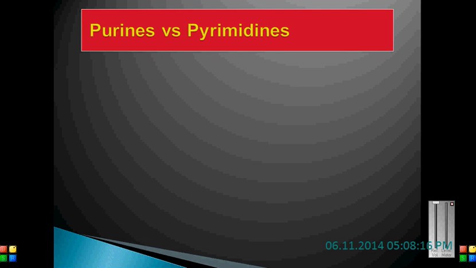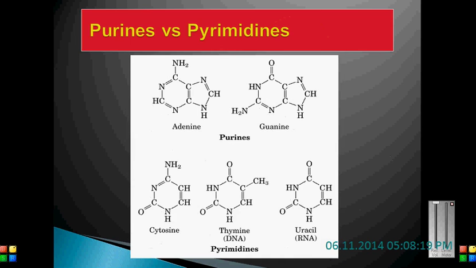What are the purines present in our body? We have 2 kinds of purines: adenine and guanine. In the case of pyrimidines, we have 3 bases: thymine, uracil, and cytosine. We have to be careful: cytosine and thymine are present only in the DNA, and uracil is present only in the RNA. That is, thymine is replaced by uracil in the case of RNA.